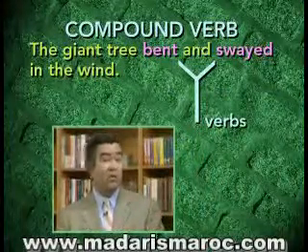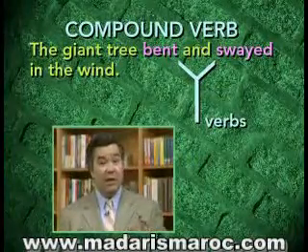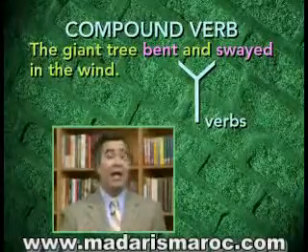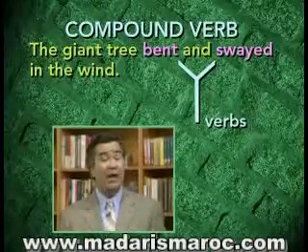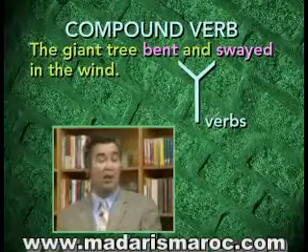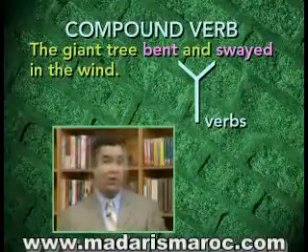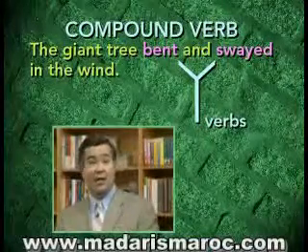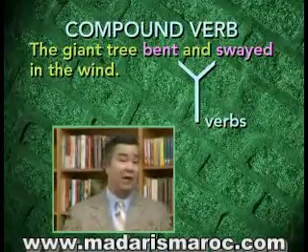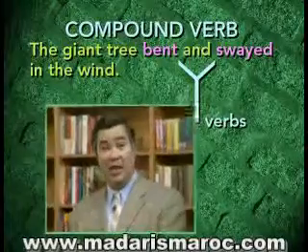So those two words, bent and swayed, are both equally important. They're both verbs. They both describe actions that the tree took, and they're connected by the word and. So in this sentence, we have a compound verb. That is, two verbs joined by the word and, both of which describe what the subject is doing. So the heart of this sentence is tree, bent, and swayed. And the other words in the sentence are there to give us more information about what kind of tree it was and how and when the tree bent and swayed.